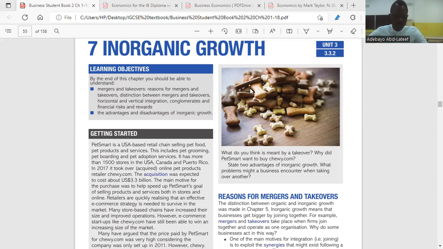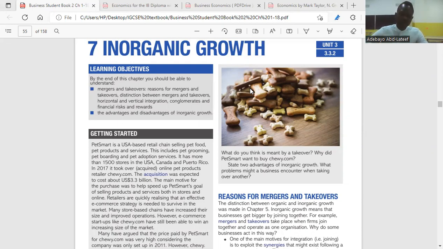One, exploiting synergies. When we talk about synergies, synergy occurs when the whole is greater than the sum of the parts. Synergy simply means that the businesses that have come together to join are stronger than the individual companies. That is what we mean by exploiting synergies. So company A and company B coming together to become company A, which becomes stronger than company A or company B. That is what we mean by synergies.